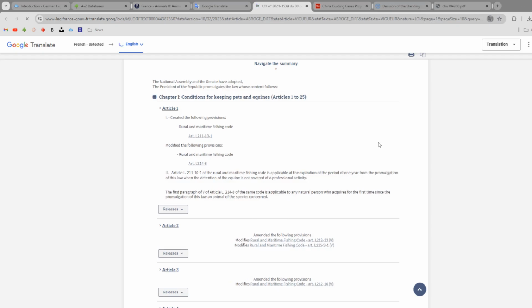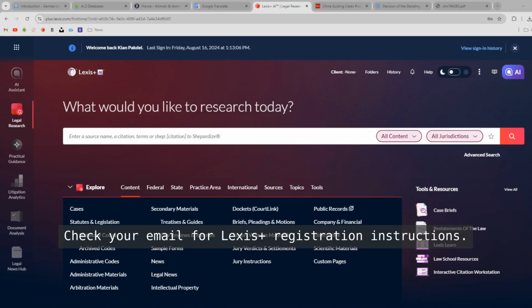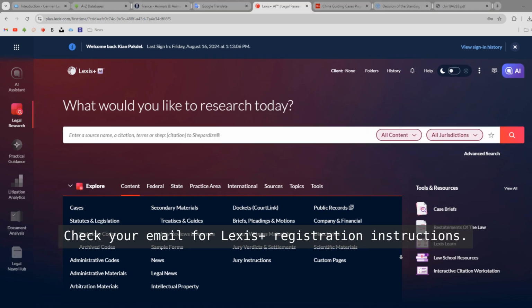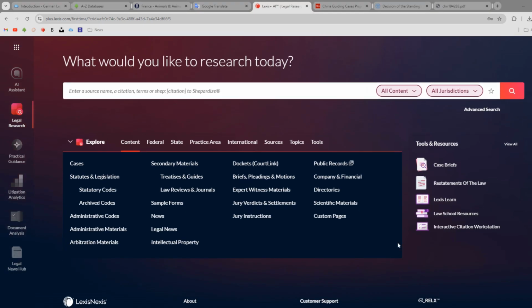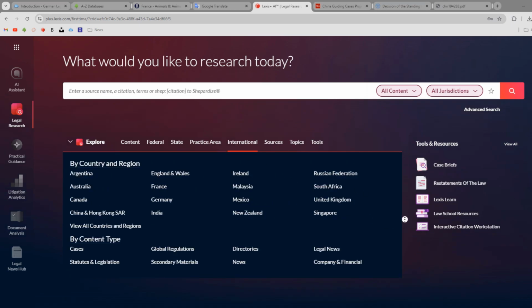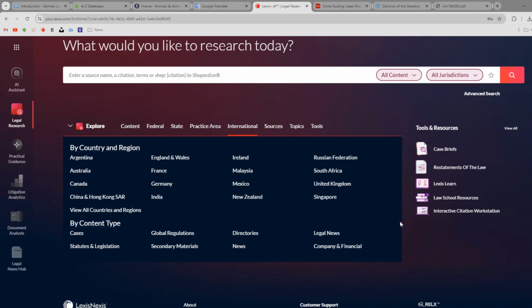The last place I want to recommend for foreign legal research is the database Lexis, but I want to emphasize that this is only going to be useful for a small handful of jurisdictions. On the Lexis homepage, if you go to the International tab, you'll see links to a few country-specific resources. For most of these jurisdictions, there's relatively little available, but there's actually a decent collection of cases and statutes available for former members of the British Empire.